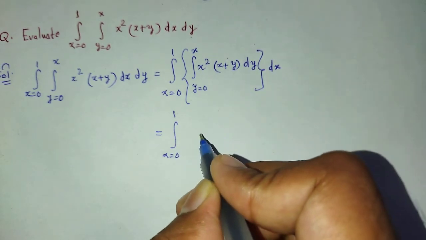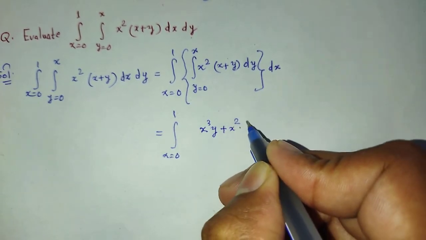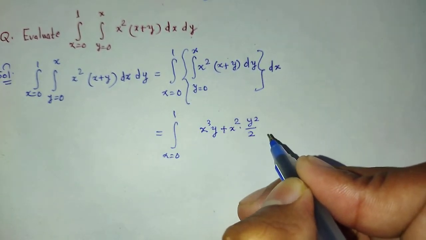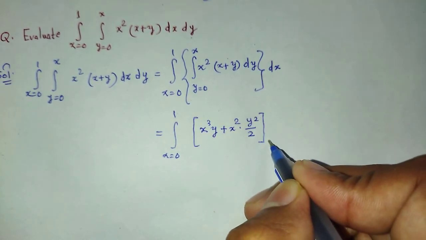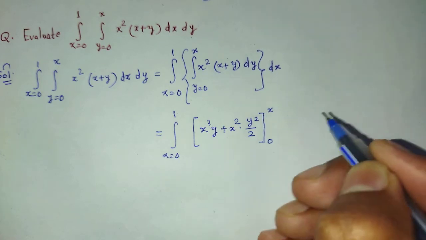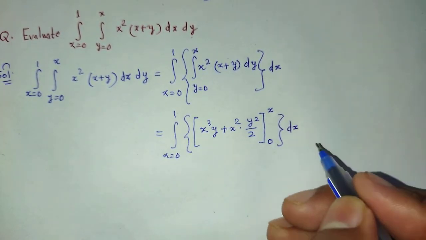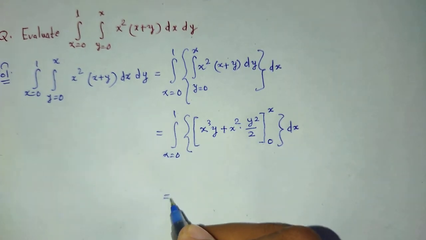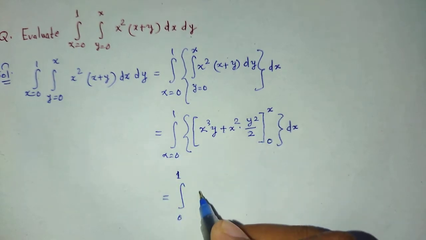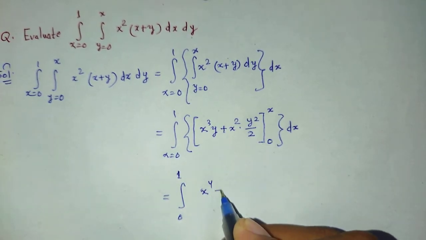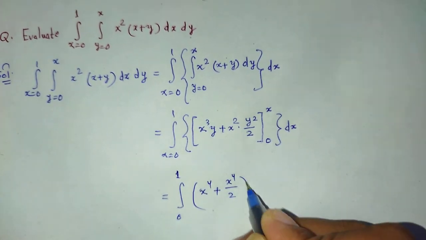That's why x equal to 0 to 1. Solving that integral, we find x cube y plus x square y square by 2, limit from 0 to x, and the integral dx, is equal to integration from 0 to 1. Putting these limits, we find x to the power 4 plus x to the power 4 by 2 dx.